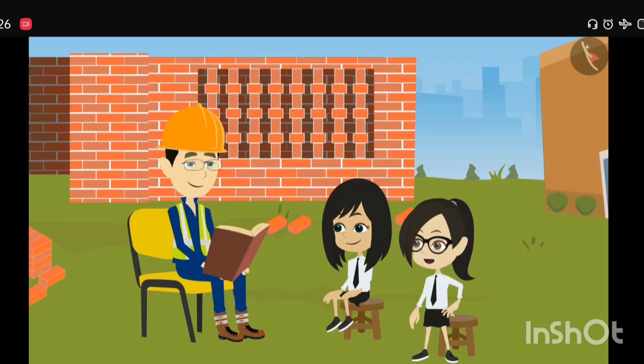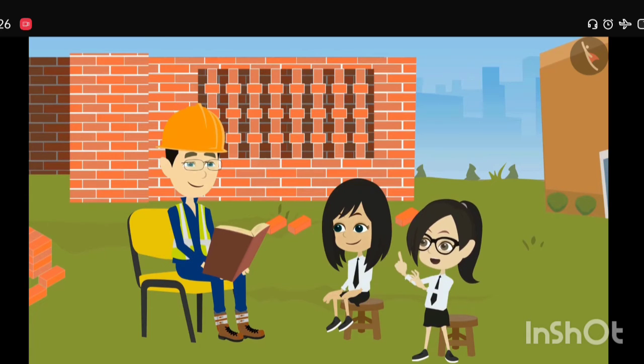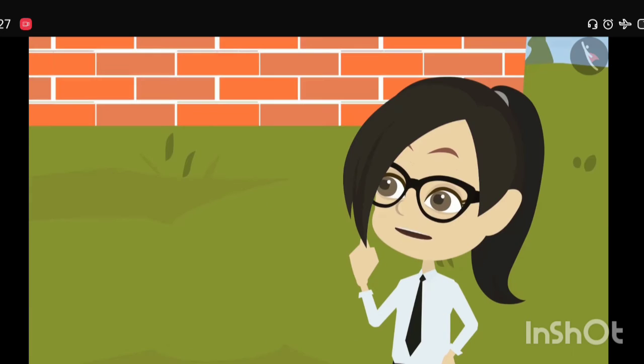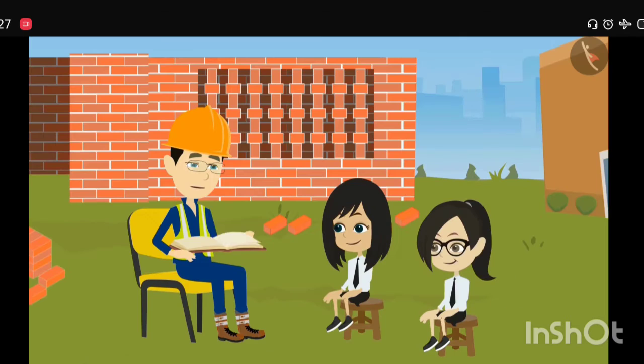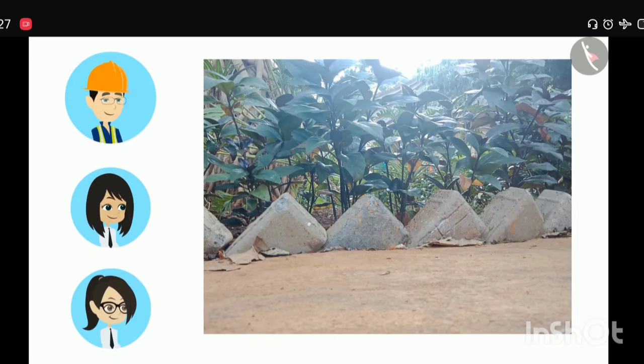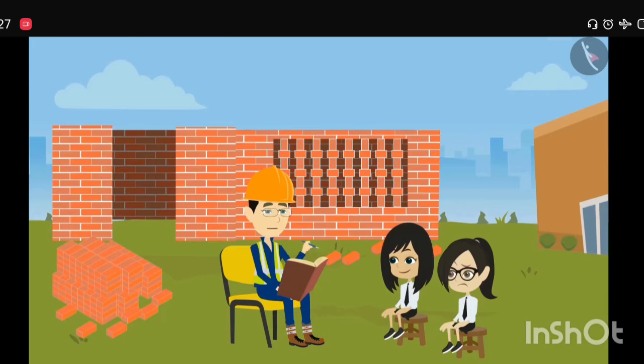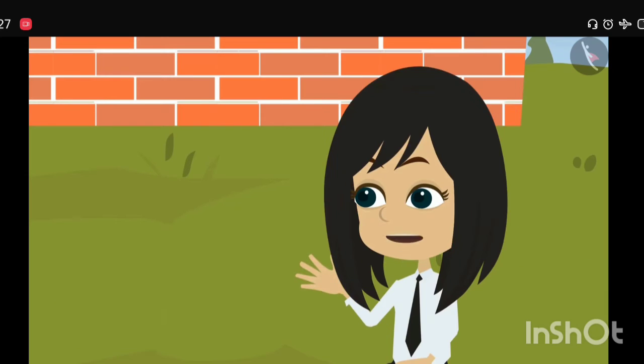So we have seen the pattern of floor, wall, vent, window and arch made of bricks. Are there any other places where brick patterns are used? Yes, let me show you another place where bricks are used. See this? We have seen this in the garden. Absolutely right. Thank you so much, sir, for showing us such nice patterns made of bricks.